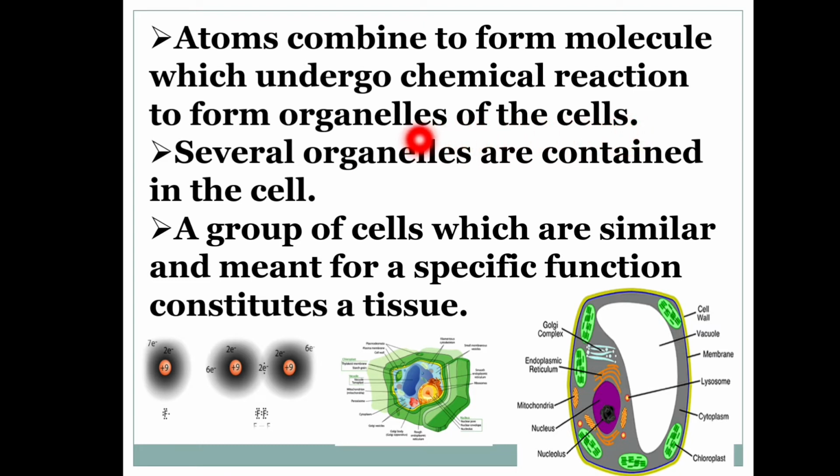A structure or part that is enclosed within its own membrane inside a cell and has a particular function. Organelles are found only in eukaryotic cells and are absent in prokaryotic cells such as bacteria. A group of similar cells performing a specific function makes a tissue.